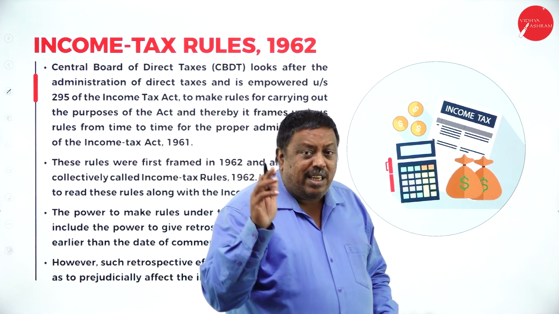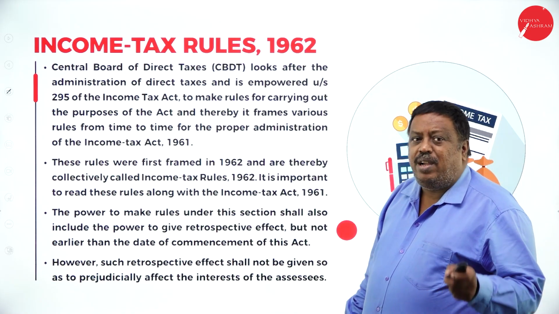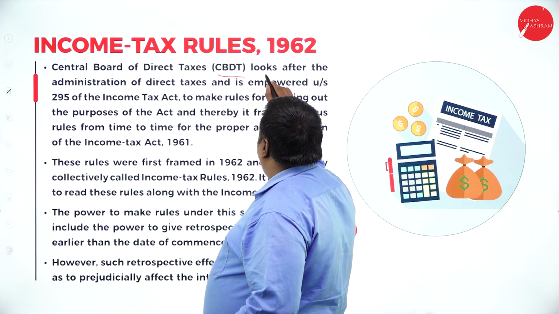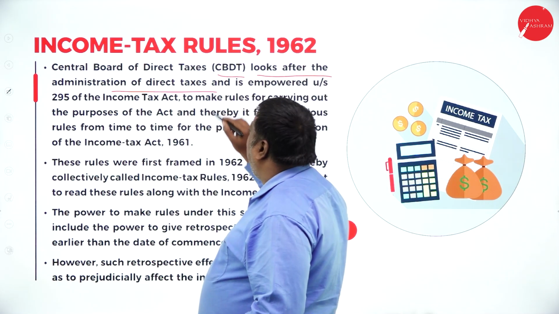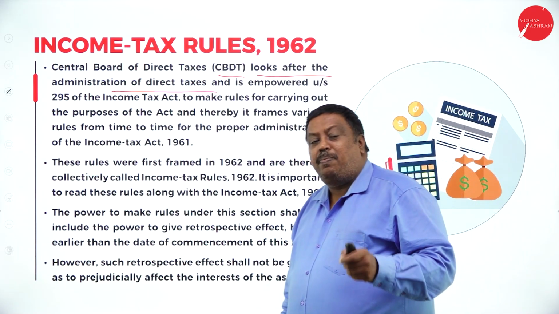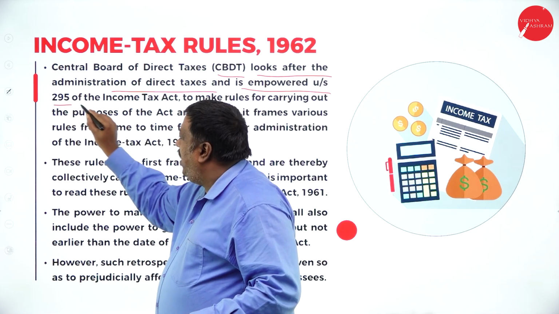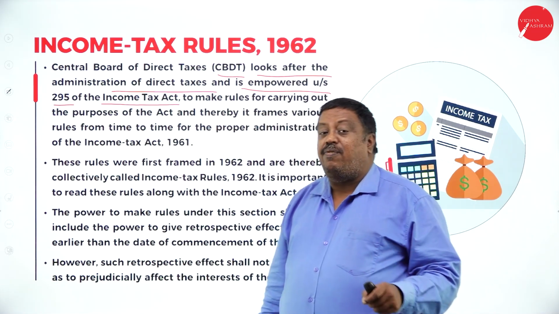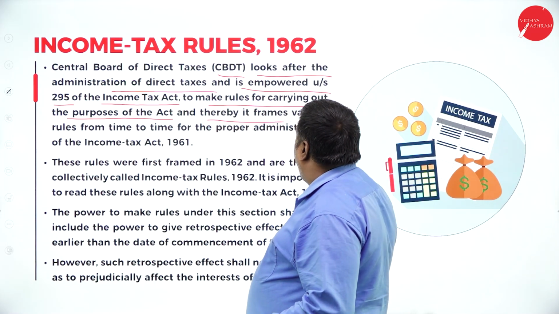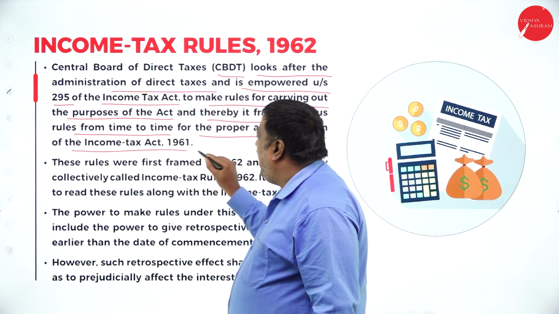The Act was started in 1961, but the rules were framed in 1962. That is why we call them the Income Tax Rules 1962. The Central Board of Direct Taxes looks after the administration of direct taxes. In India, CBDT is the major department which takes care of the direct taxes. It is empowered under Section 295 of the Income Tax Act 1961 to make rules for carrying out the purposes of the Act, and thereby frames various rules from time to time for the proper administration of the Income Tax Act 1961.